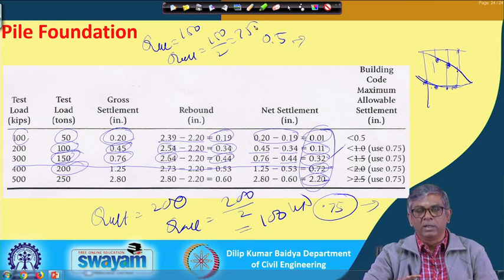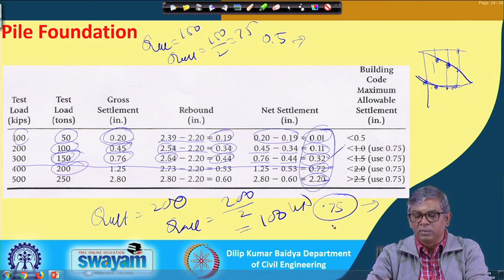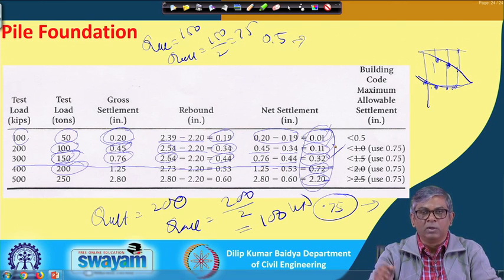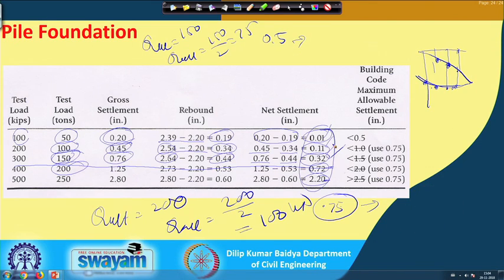So, different codes will have different recommendations, and accordingly I have shown the net settlement calculation process. Now, based on the given value you have to compare. Whatever the limiting value, loads lesser than that are of course also less, so we will not consider them; it has to be close to that. Based on that, I can find out the ultimate or allowable load.